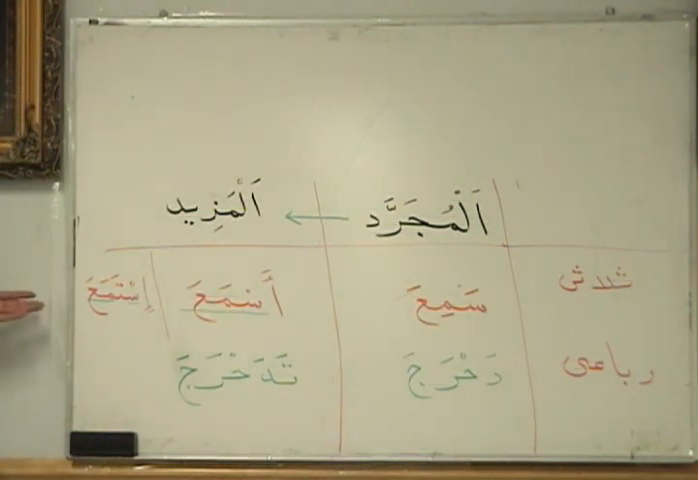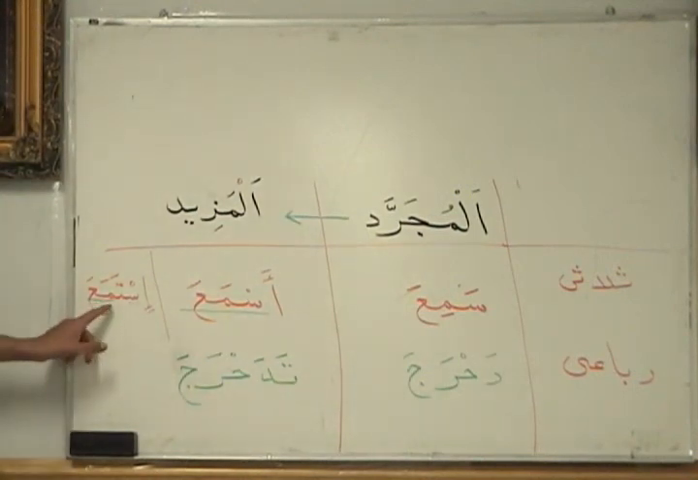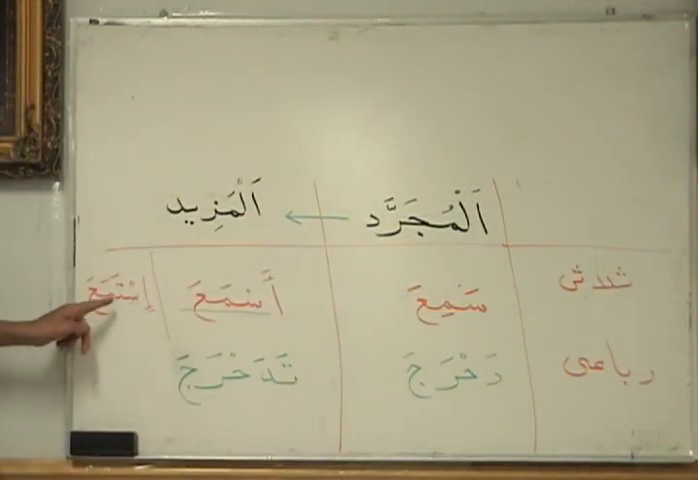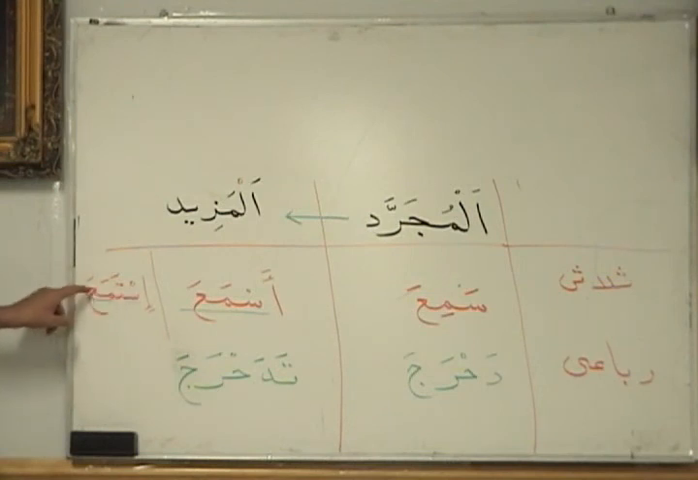Is it anything else but thulathi al-mazid? No. It is still thulathi al-mazid because you can still trace it back to sami'a. You can still go back and look for the 3 letters that are in sami'a here. Sin, mim, and ayn. The hamza and the ta are extra. We don't care about them. They don't count as the original